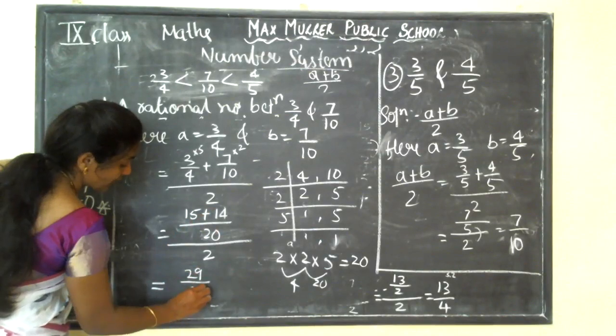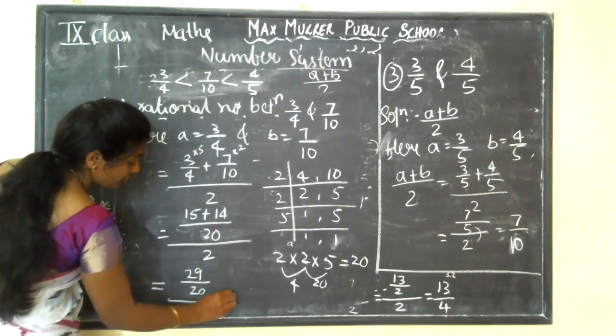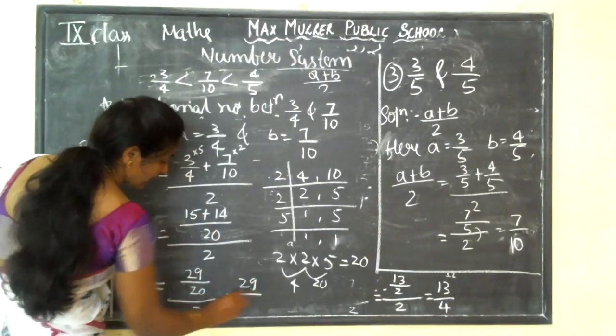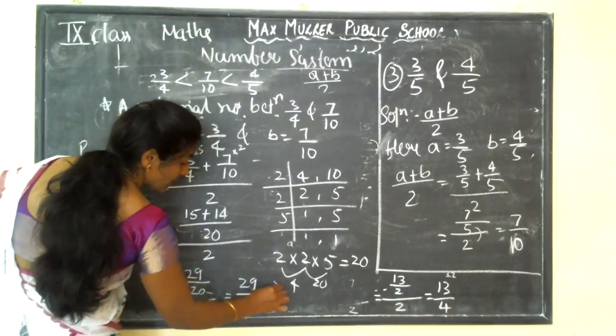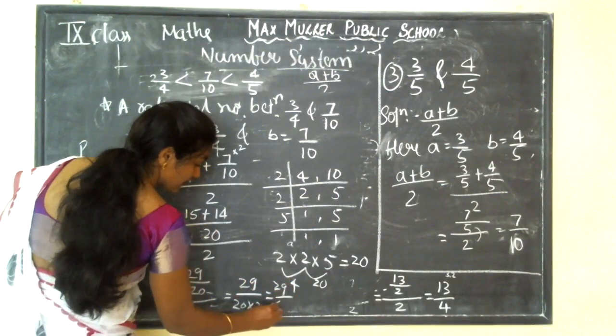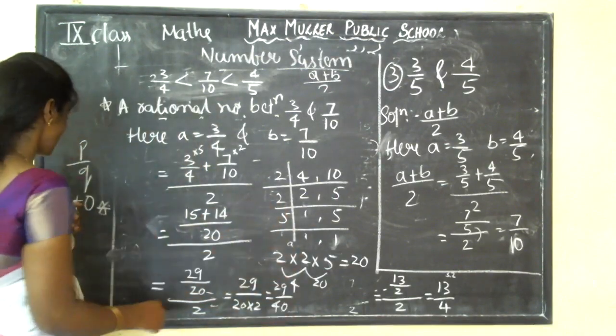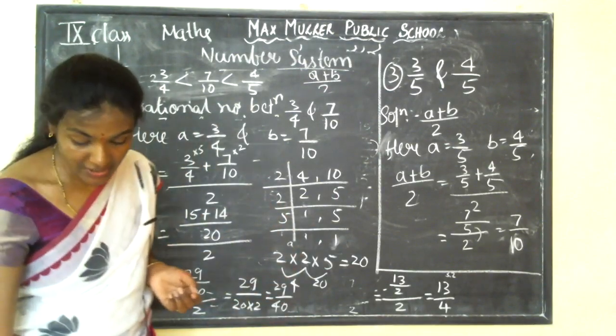What will we get? 29 divided by 20, divided by 2. When you shift this, 29 by, you have to multiply these two, no? 20 into 2 is equal to 40, so 29 by 40. So this is our another rational number.